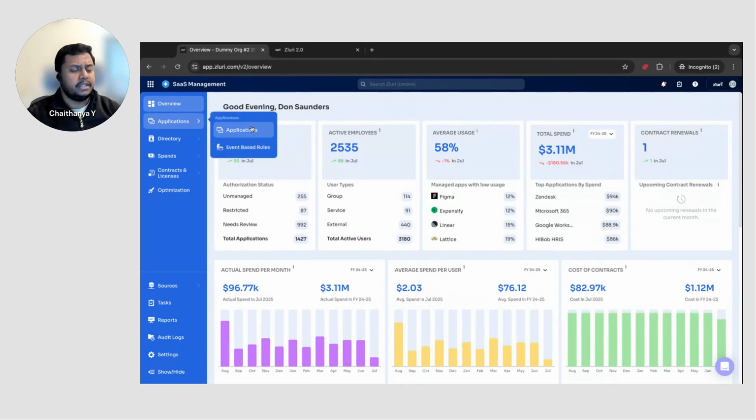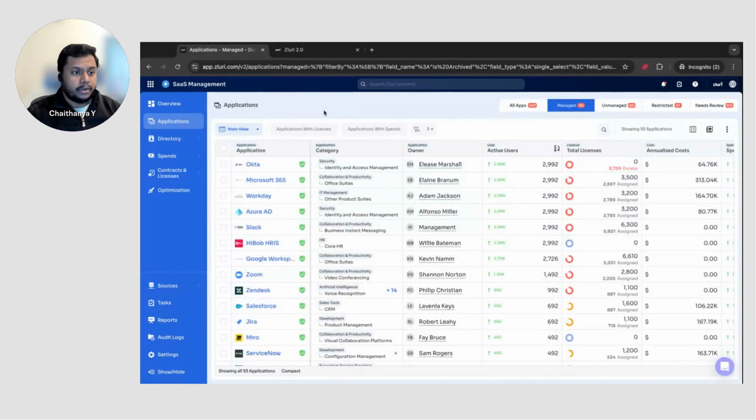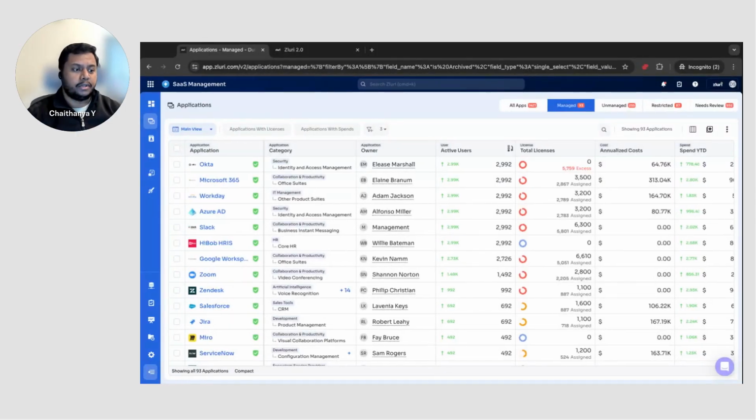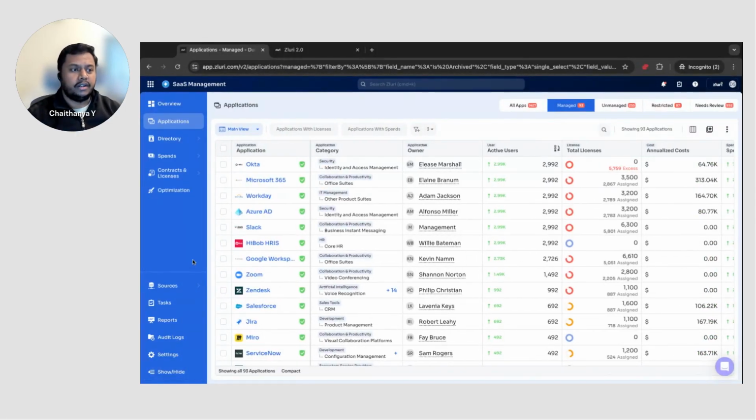With that, let me get into a few of these particular changes that we're talking about. As you can see, this is the new interface over there. If I'm looking at a smaller screen, I can always hide this information, but it automatically adjusts based on the width of your screen, depending on your resolution. Along with this, one of the important things that comes up is that we have the secondary navigation for all of these applications, but on the top, you'll be able to navigate across multiple different classifications of applications: all applications, unmanaged, restricted, easily once it's up.